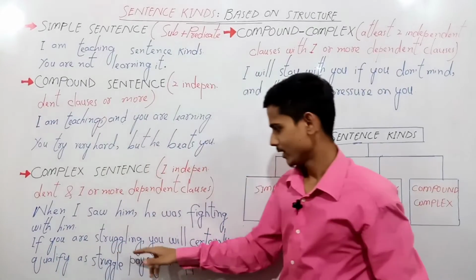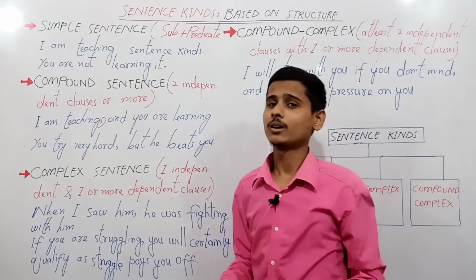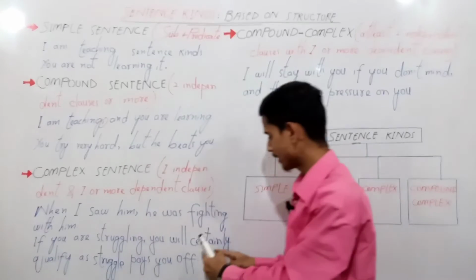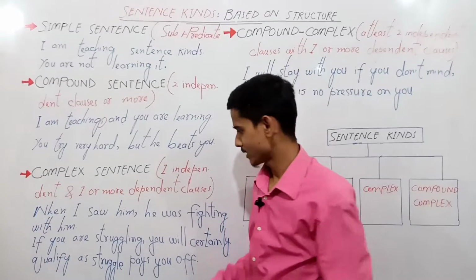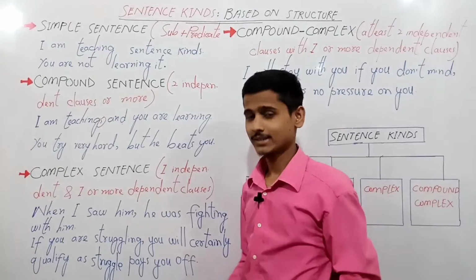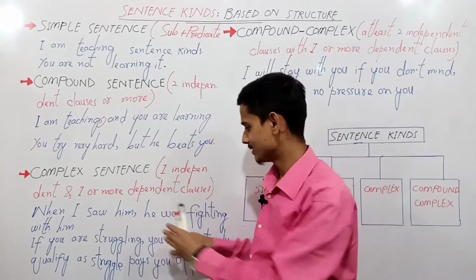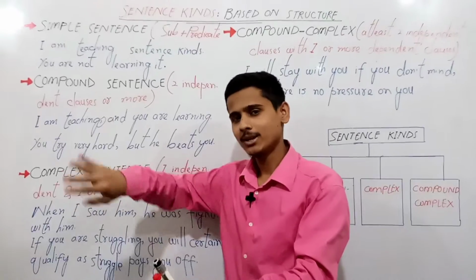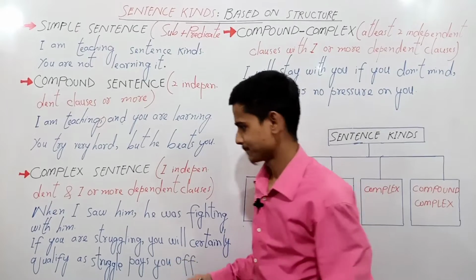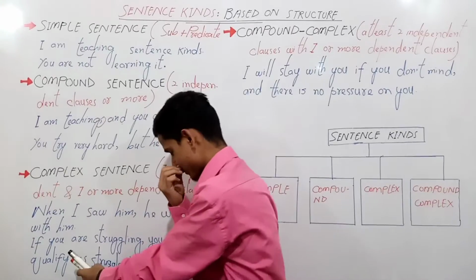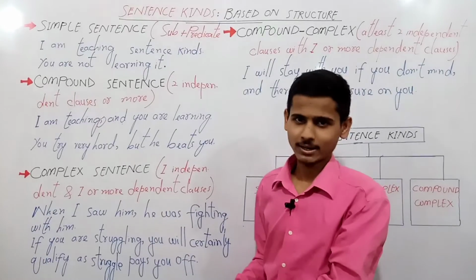Another: if you are struggling, our first dependent clause or subordinate clause, you will certainly qualify. You'll certainly qualify in your exam, right? This is the independent clause or main clause, since if you write it separately, it can stand on its own, right? Then again, we have a dependent or subordinate clause: as struggle pays you off, right?